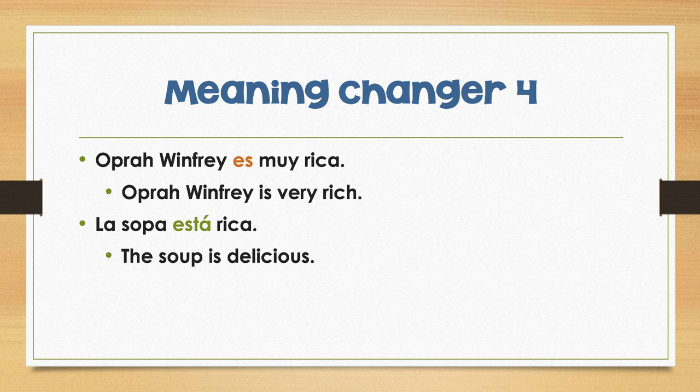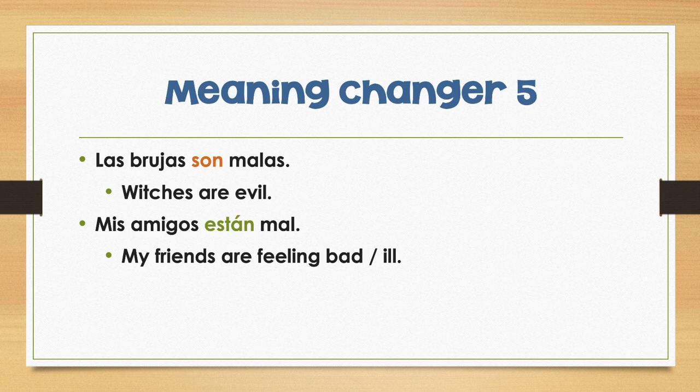The next word is malo or mala. What does your brain tell you that malo or mala means? It means bad, generally, but if we use it with ser, it means someone's bad in their character or evil. Las brujas son malas, witches are evil, for example, might be something you hear at Halloween or something. Mis amigos están mal. My friends are feeling ill. So if you use it with estar and mal is the adverb form of it, that means someone is temporarily not doing well.